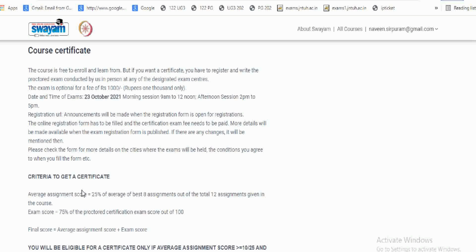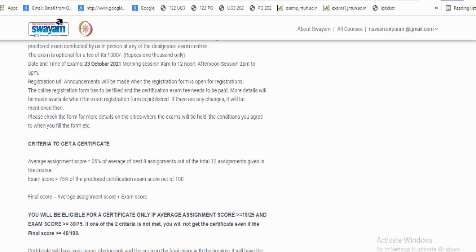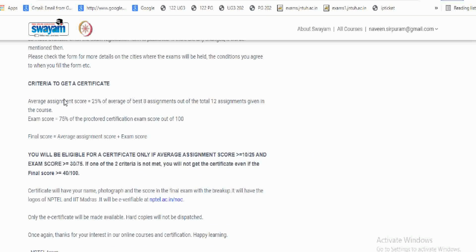So what is the criteria to get a certificate? The average assignment score is 25% of the average of the best 8 assignments out of the total 12 assignments given for the course. For this course, every week you are going to have one assignment. It is a 12-week course, so you have to attend 12 assignments. Among the 12, they are going to consider the best 8, and the weightage given is 25%.